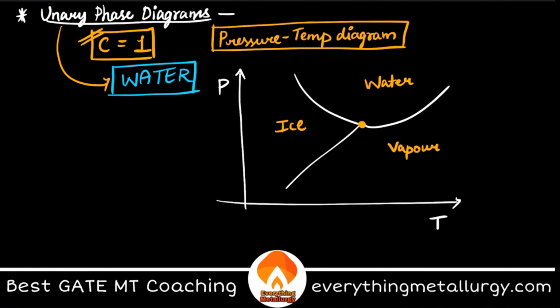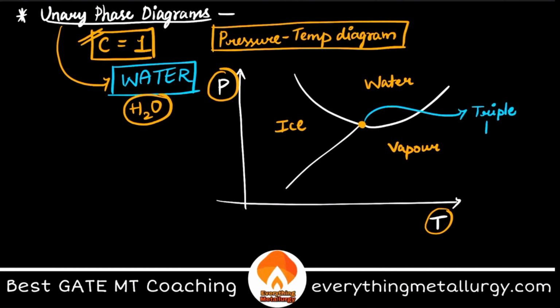If you see, everything consists of what? H2O. Right? The composition of water will not change. It has 2 atoms of hydrogen and 1 atom of oxygen. It is not changing for us. Correct? That is why we are omitting the composition term and taking PT diagrams. And this point which I have mentioned here is called my triple point. Why? Because at that particular point, all three phases are in equilibrium with each other.